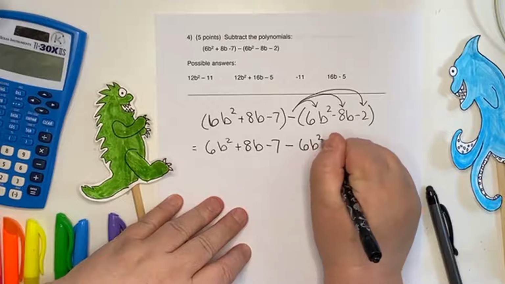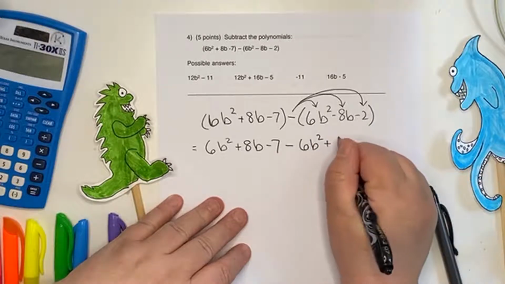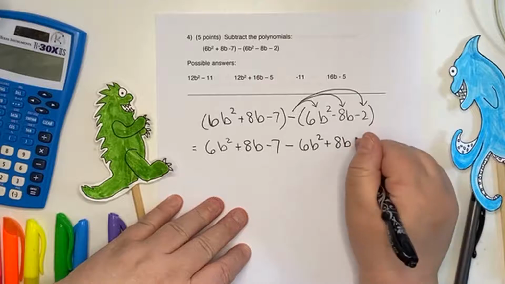Minus 6b squared, minus a minus plus 8b, minus a minus plus 2.